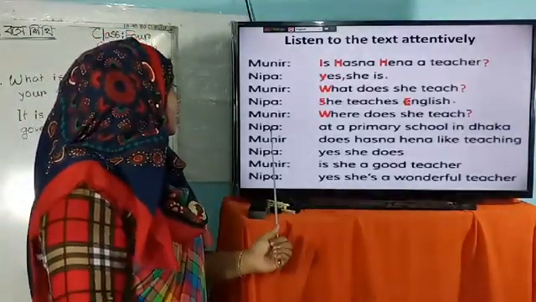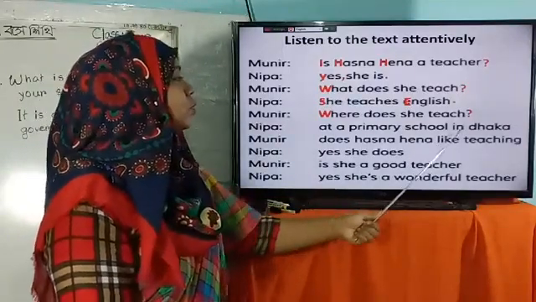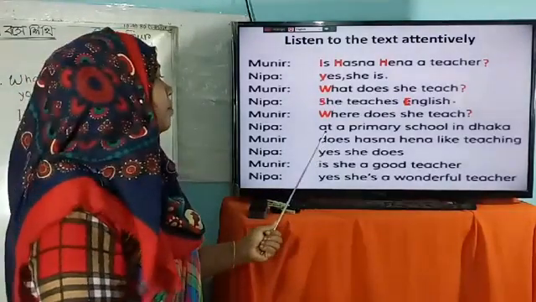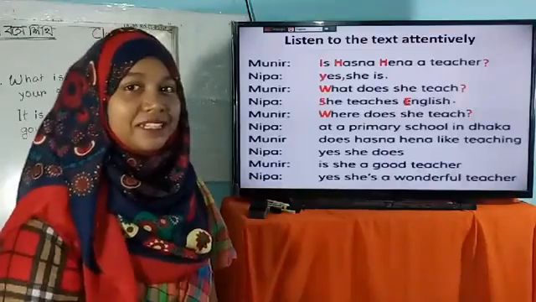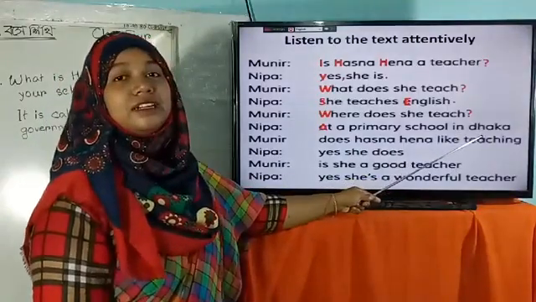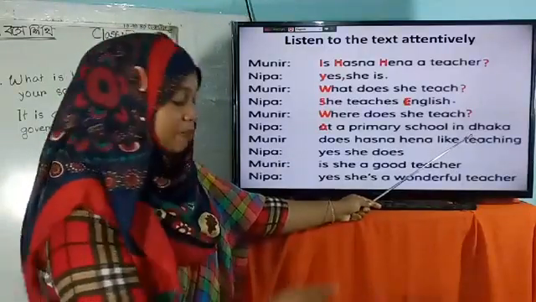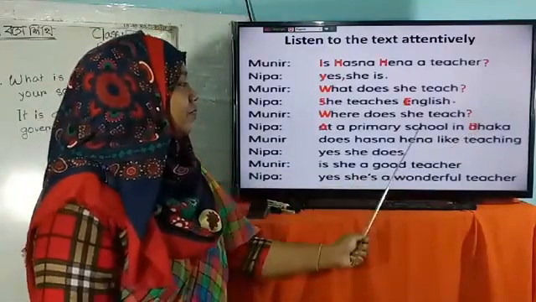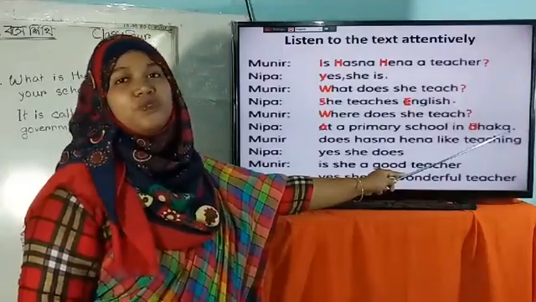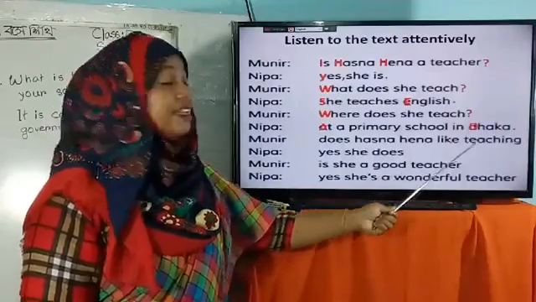Next sentence, Nipa says, at a primary school in Dhaka. At very first here is a small letter a. We have to use a capital letter, and the capital letter is capital A, dear students. And Dhaka is our capital city. Before we write Dhaka, we have to use capital D. Dear student, after we finish this sentence, we have to use a full stop.